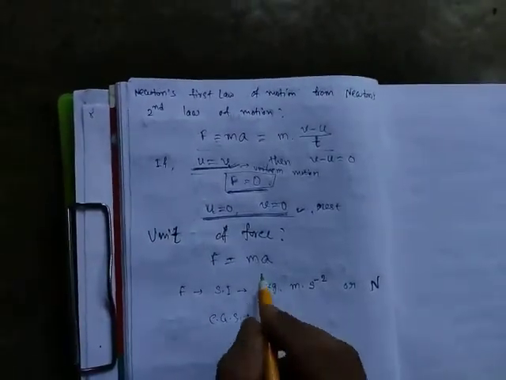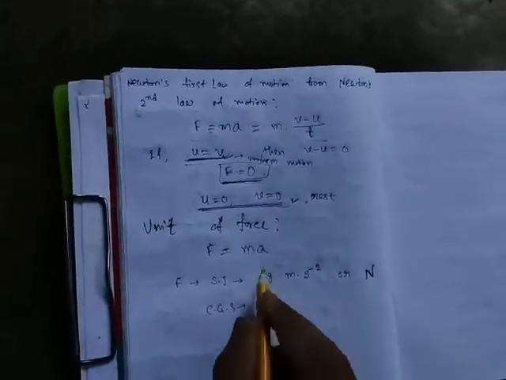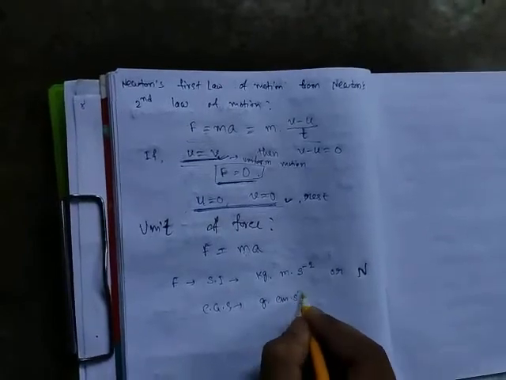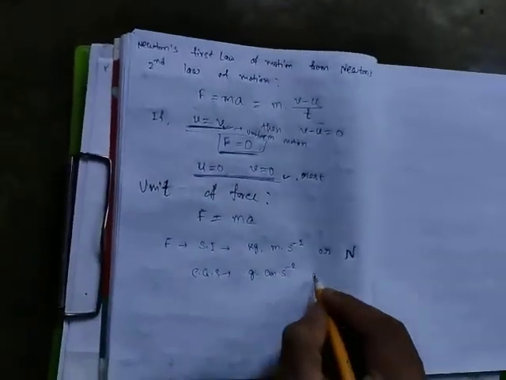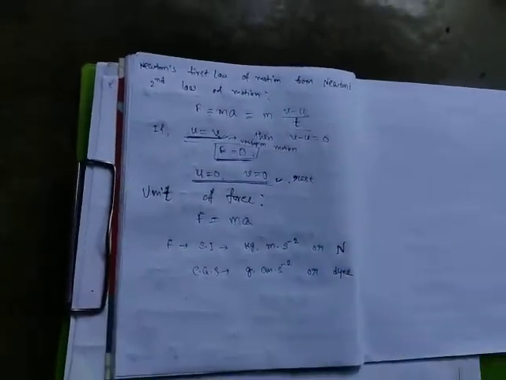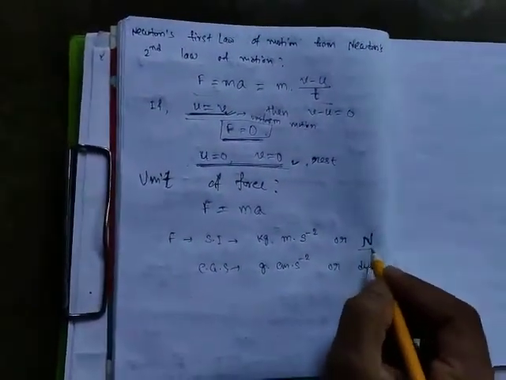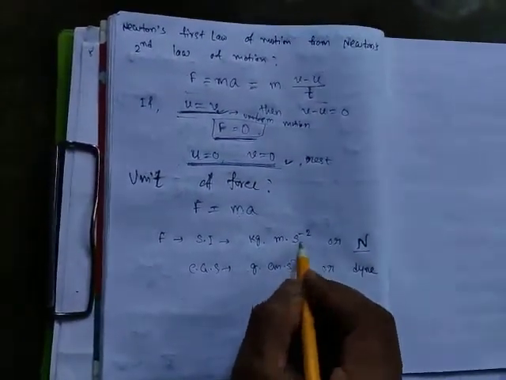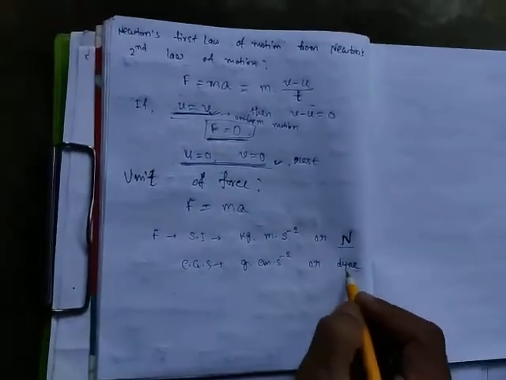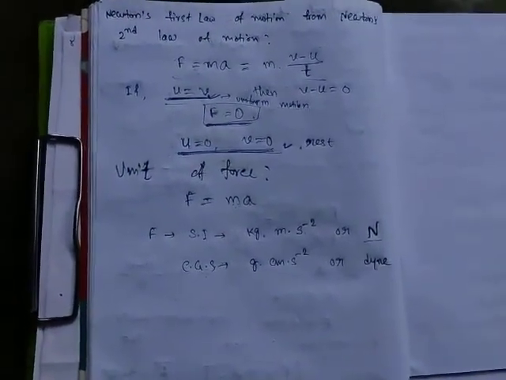And CGS unit of force is equal to unit of mass into acceleration. CGS unit of mass is gram and acceleration is centimeter second to the power minus 2. This is called dyne. So SI unit of force is Newton or kg meter per second square. CGS unit of force is dyne or gram centimeter per second square. Clear everybody? Okay. Now the definition of Newton.